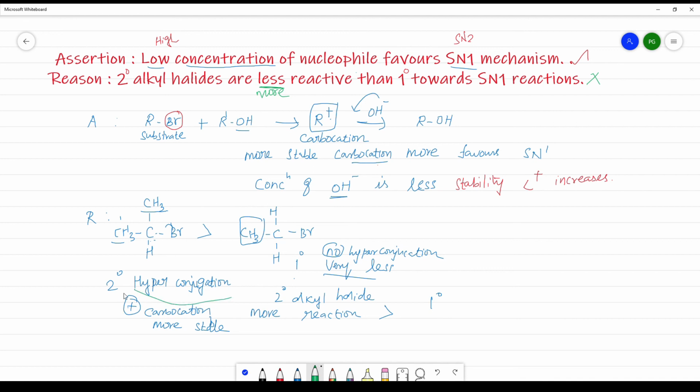Hyperconjugation is nothing but shifting of the positive charge with this H. Then towards primary reaction, the reason given is wrong. So here in this question, the assertion is true and the reason is a wrong statement. So our option will be C.